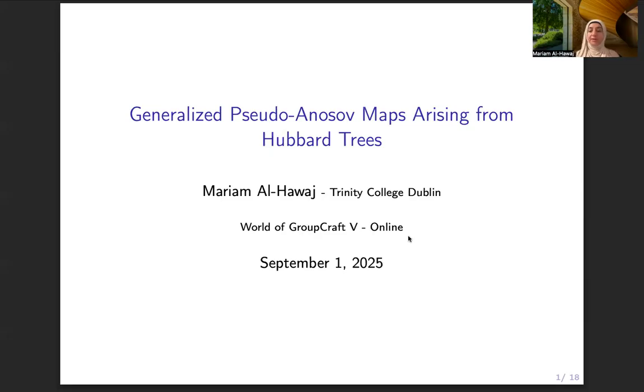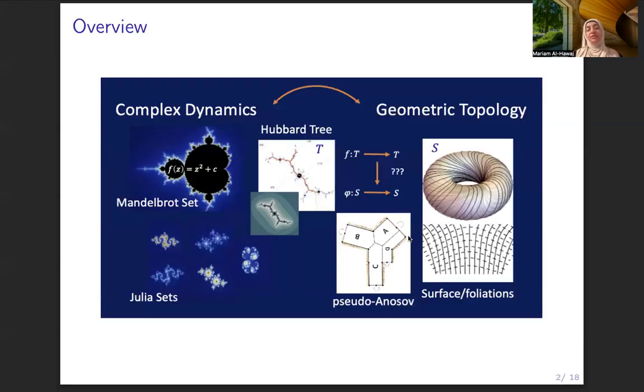So the work is trying to connect the two areas of complex dynamics and geometric topology or geometric group theory. In complex dynamics, we have the Mandelbrot set related to the quadratic polynomial on the complex plane. For each parameter here, there's a nice picture of a Julia set. I'll define these soon. And for each Julia set, there is inside it a Hubbard tree.